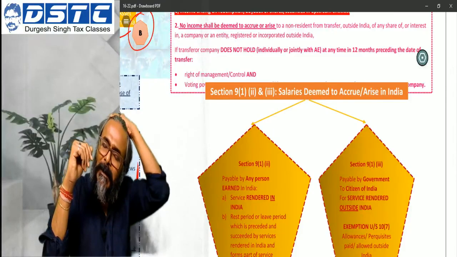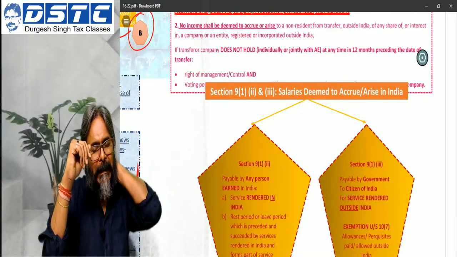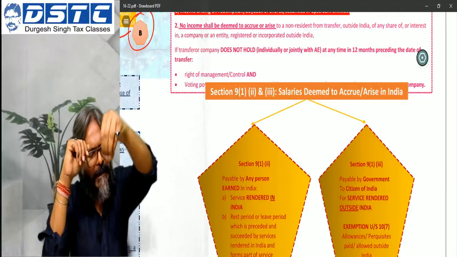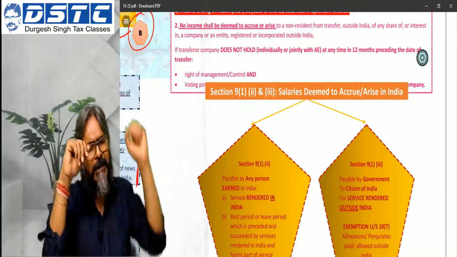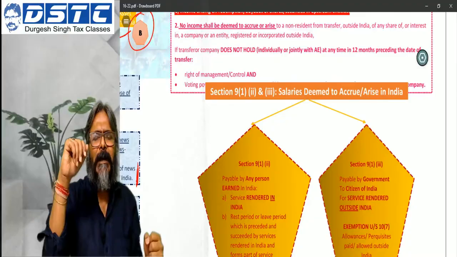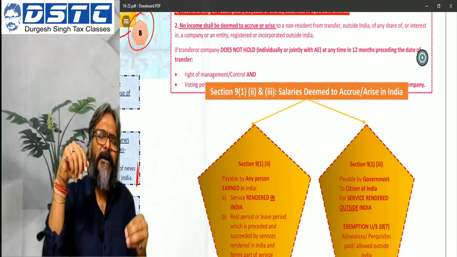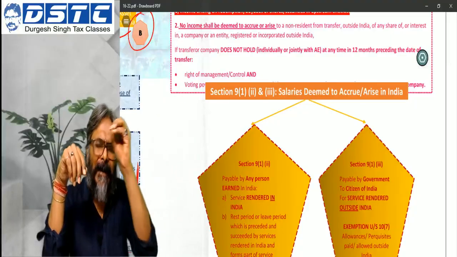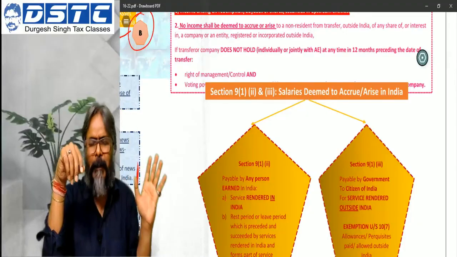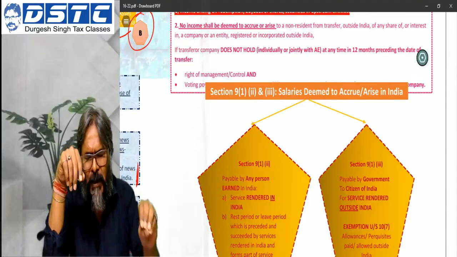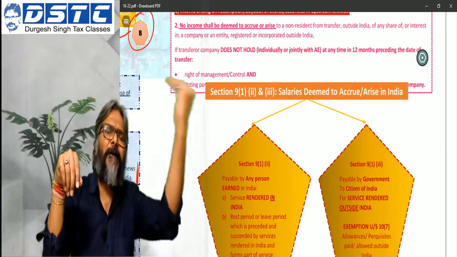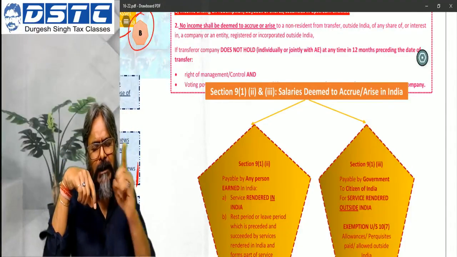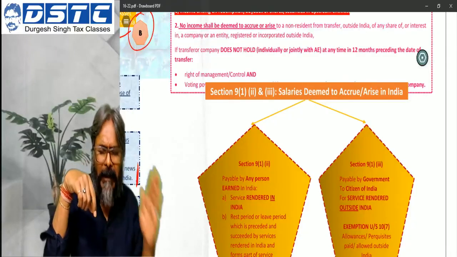But what about ZPLC, the Singapore company, or the Mauritius company in that previous MTP question, if there are minority shareholders not holding more than 5% of voting power, and they are the ones who have transferred the shares of this Mauritius company?